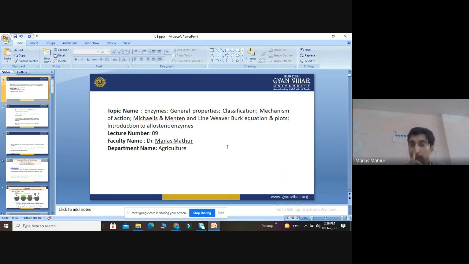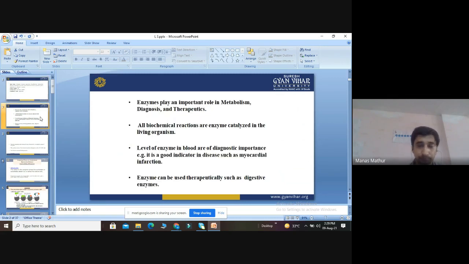We will discuss enzymes, their general properties, their classification, their mechanism of action. Then some scientific equations like Michaelis-Menten and Lineweaver-Burk, mathematical tools to study their mechanism of action. And in the last we will study allosteric enzymes. So first of all, we should know what enzymes are.